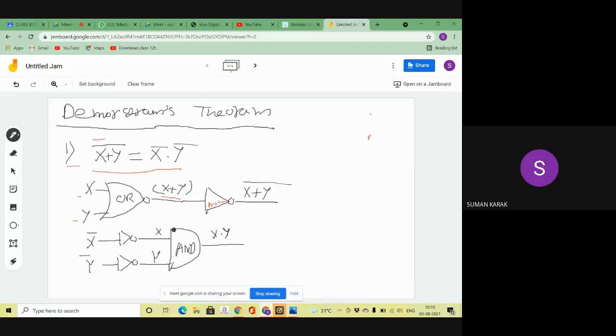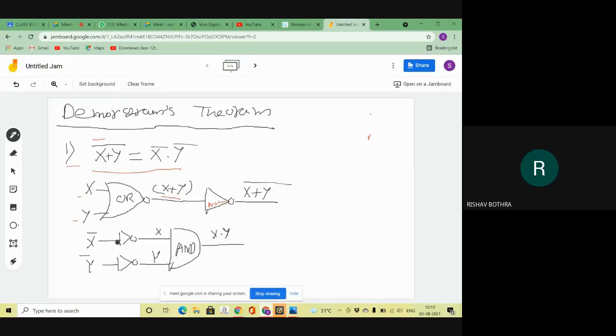Why are we converting? Because we need x bar and y bar, and we do not get x bar and y bar directly in the AND gate or OR gate. Bar means the NOT gate. So we cannot directly get x bar and y bar in our AND gate.